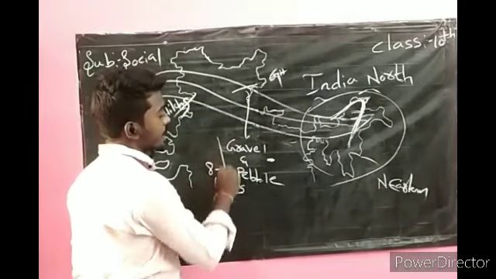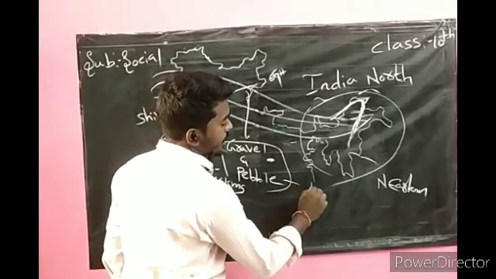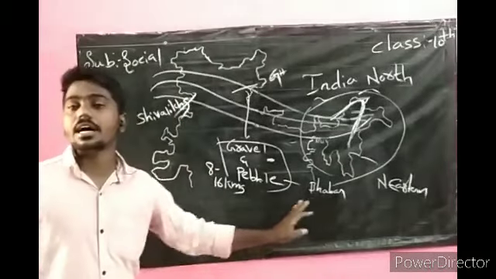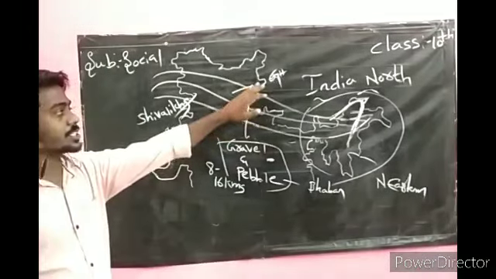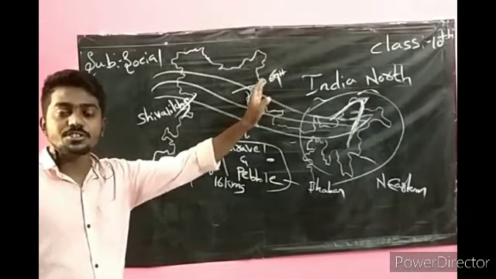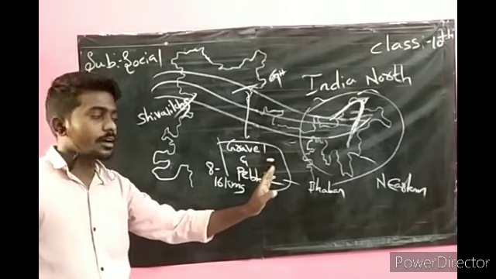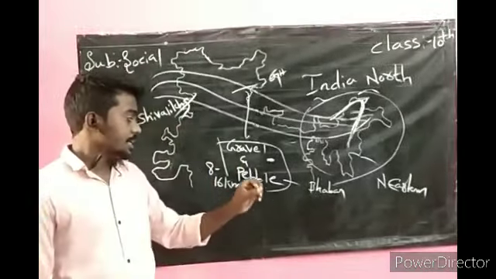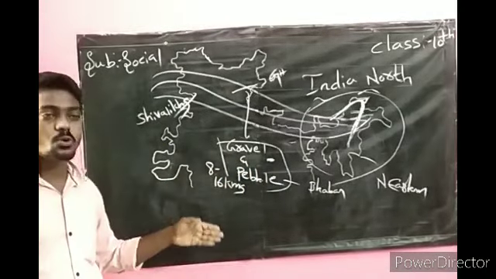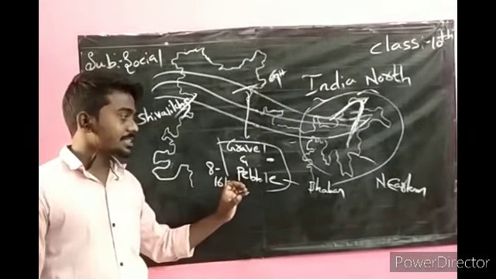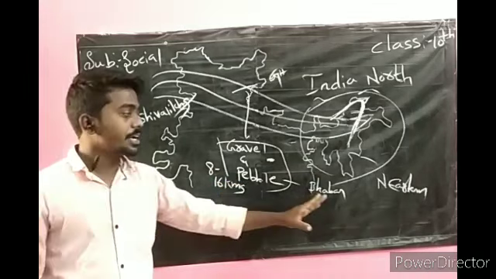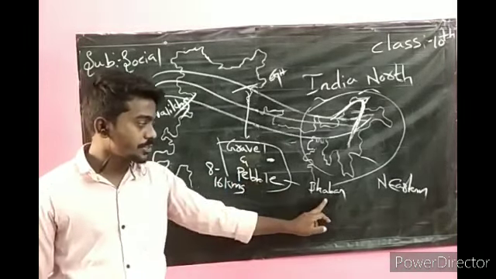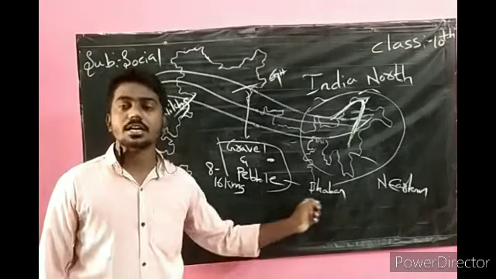Okay, this feature is called Babar. The Himalayan rivers, which are coming from the greater Himalayas, come down and deposit gravel and pebbles, which are nothing but some stones, in a width of up to 8 to 16 kilometers. That feature is called Babar. Gravel and pebble means you have to think about the Babar.